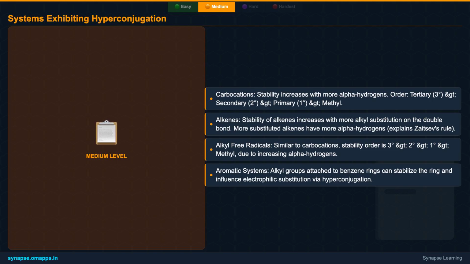Alkyl free radicals also follow this stability trend: tertiary, secondary, primary. Even in aromatic systems, alkyl groups attached to a benzene ring, like in toluene, can exert a stabilizing and directing influence through hyperconjugation, affecting electrophilic substitution patterns.